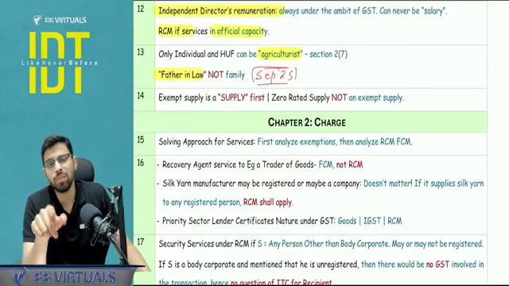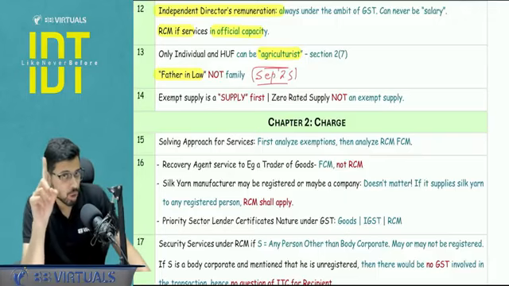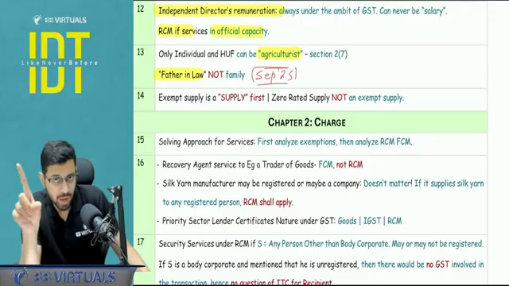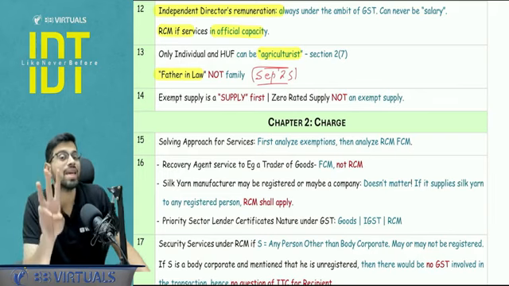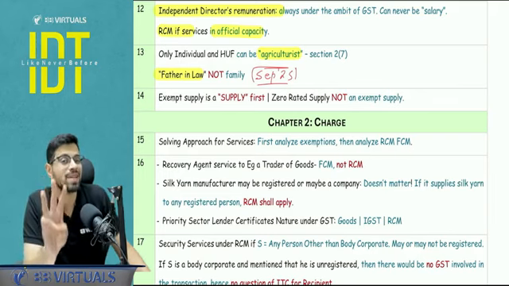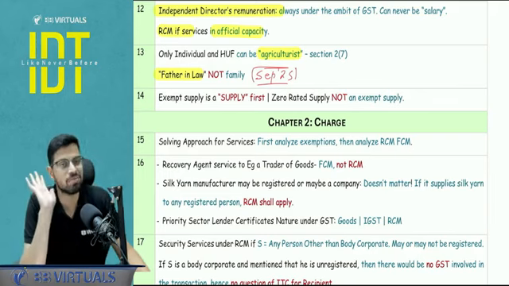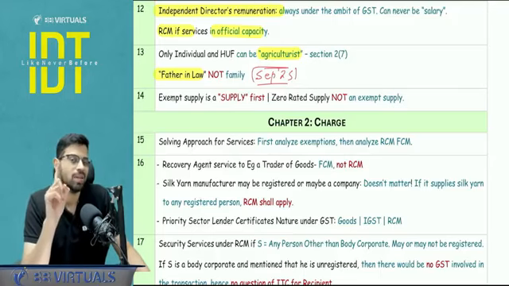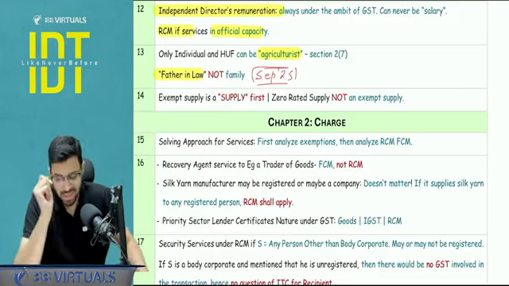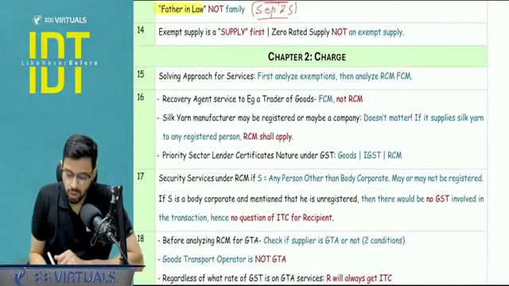So in this case, what will be the implication for our GST? They will not be a part of family. If they are not a part of family, they will not be a related person. If not a related person, the transaction value can be accepted as the valuation of supply, Section 15. Because one of the conditions in Section 15 is that the persons should not be related to each other. Is it clear?